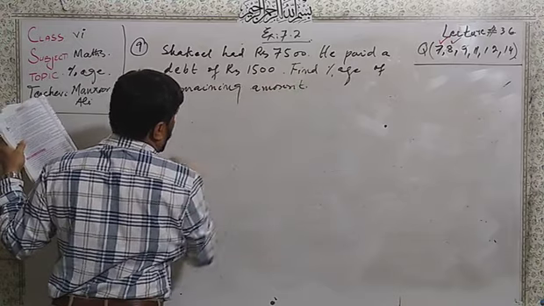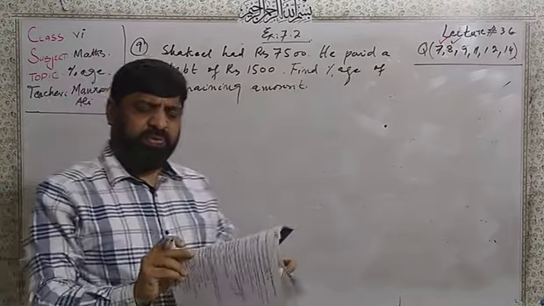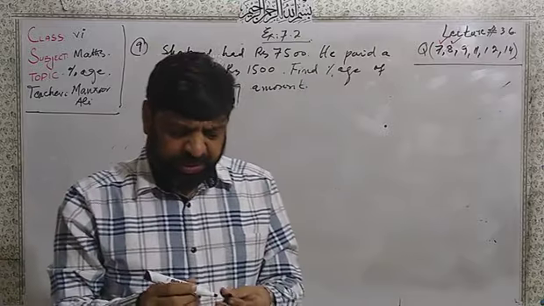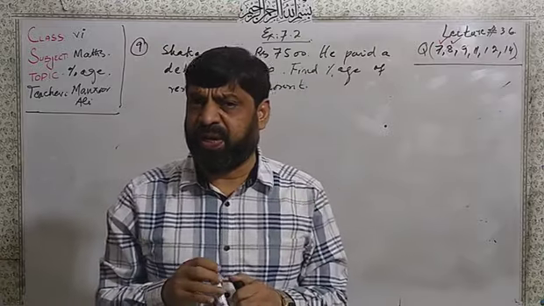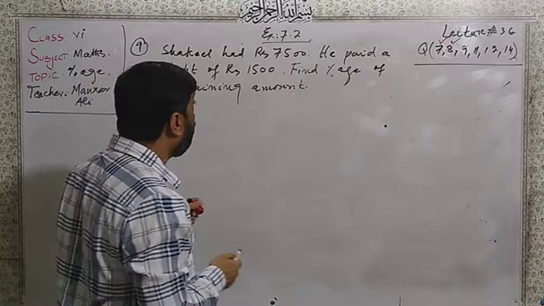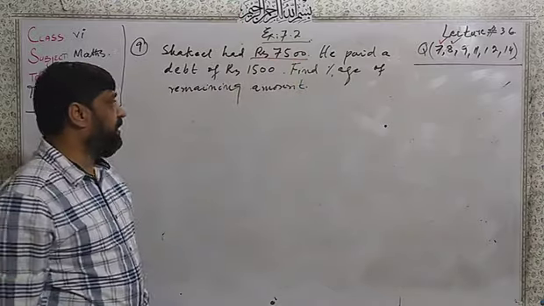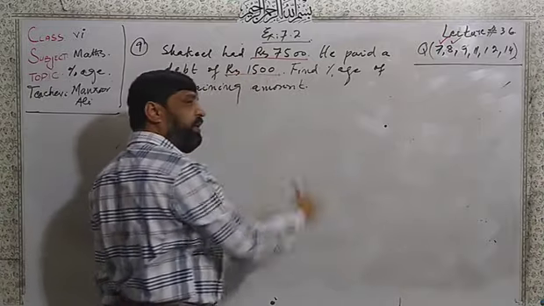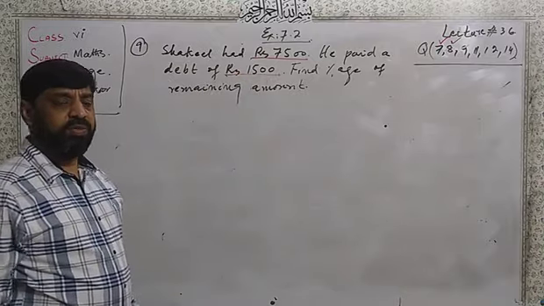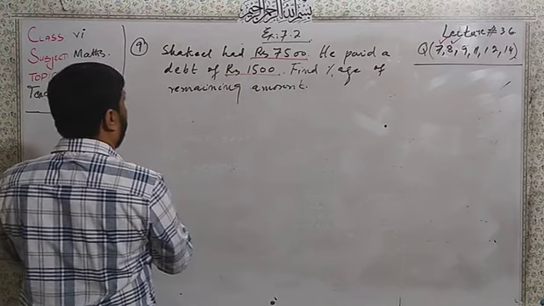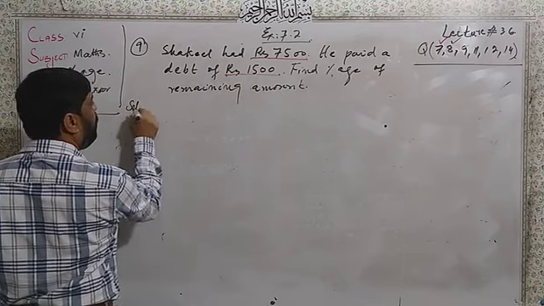Dear students, listen. We have a very easy approach to find the remaining amount. How? The total amount is 7,500. How much amount did he pay for that debit? 1,500. I'll write the solution here.